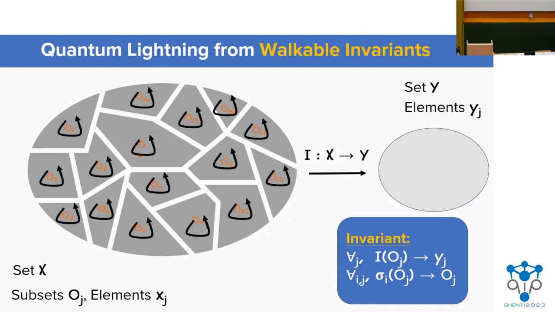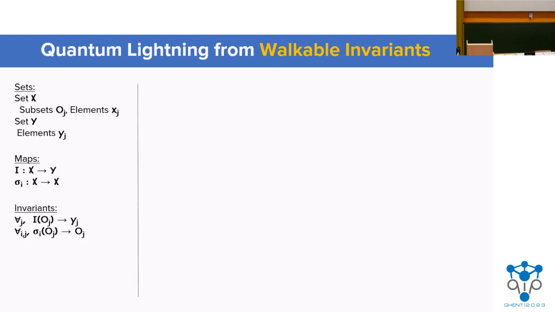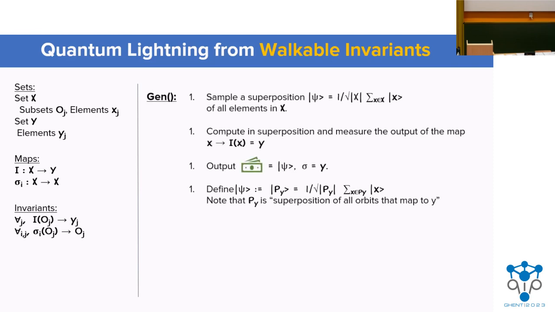And so the sigmas look something like this, and I may refer to these as orbits in the future, because that's what they are algebraically, and that's what they are when you really get under the hood. So how can we use this structure to build quantum lightning? I have the structure on the left. Our construction turns out to be pretty simple.